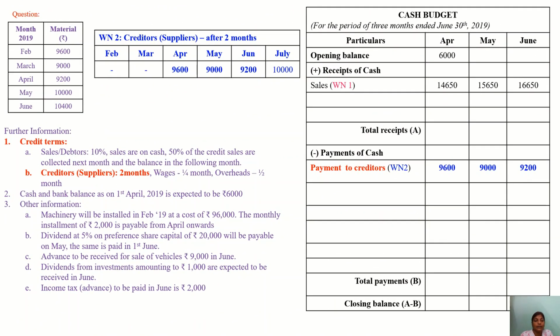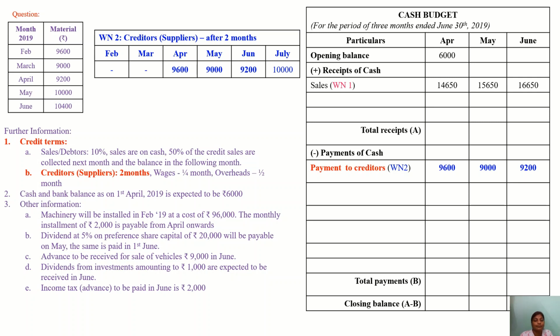Now next one, they have said creditors, suppliers 2 months. If you can see, in the month of February we got the material of 9,600. We are going to pay it after 2 months, so we are leaving February, March and paying it in the month of April. Now March we have got the material of 9,000, which we are paying in the month of May. Similarly 9,200 for June and 10,000 for July.